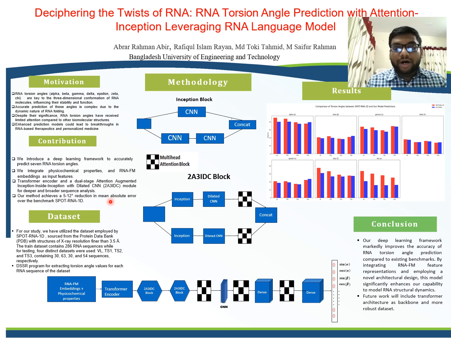We have evaluated our model against the benchmark SPOT-RNA-1D, and we have shown that our model significantly outperforms SPOT-RNA-1D. We have used the dataset employed by SPOT-RNA-1D, which contains 286 sequences as the training dataset and 4 distinct test sets. The test sets are namely VL, TS1, TS2, TS3, containing 30 to 63 sequences. The DSSR program has been used to determine the torsion angles from the sequence.